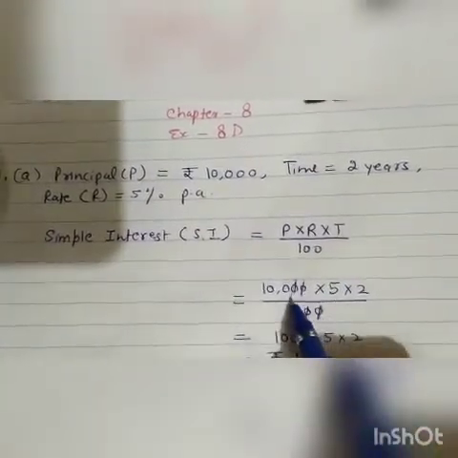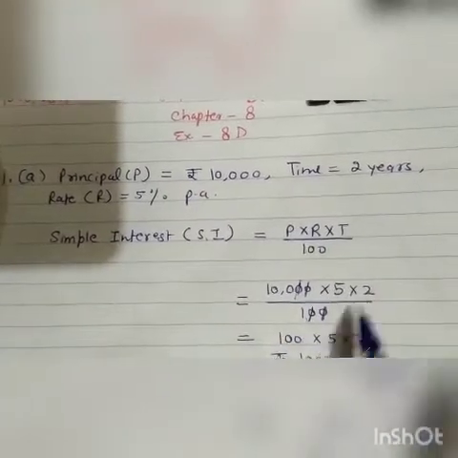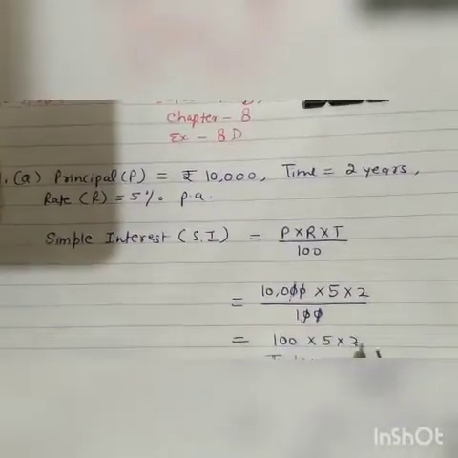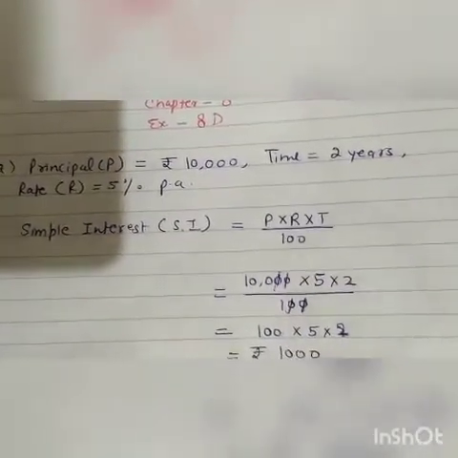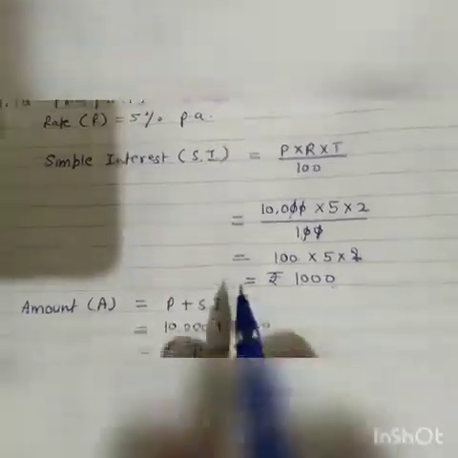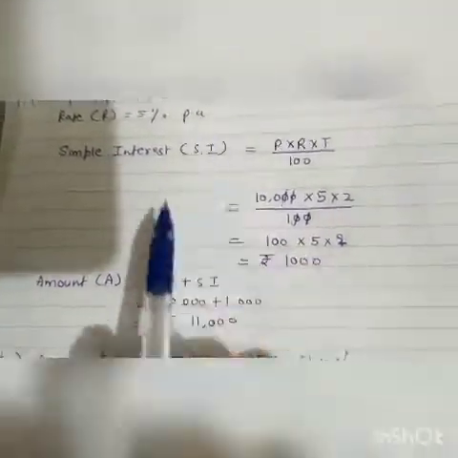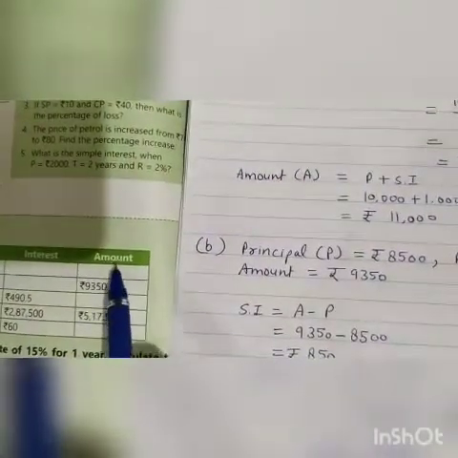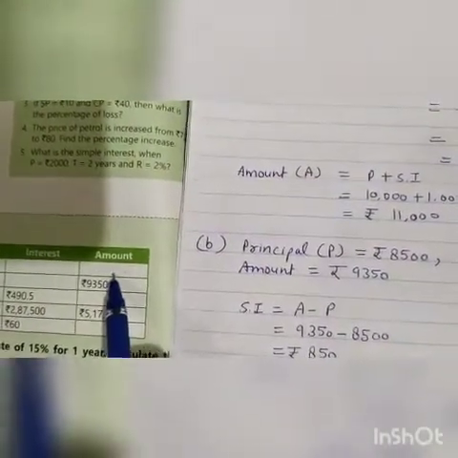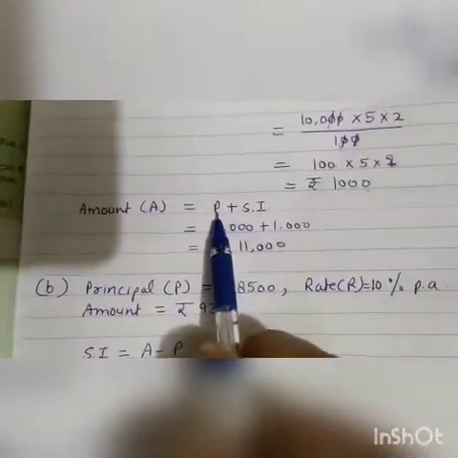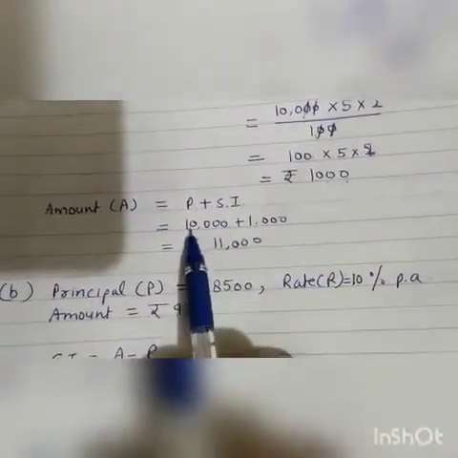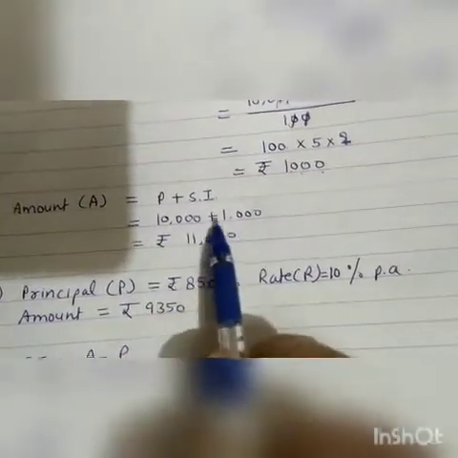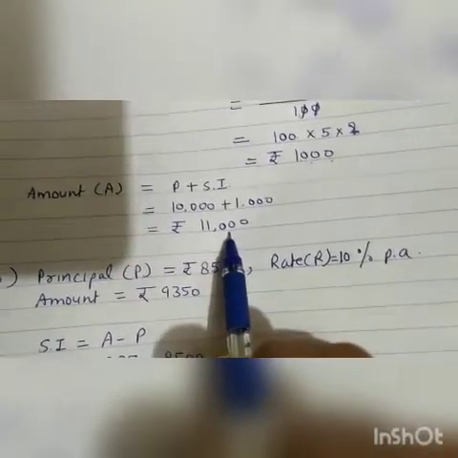0, 0 cancel. 0, 0 cancel. Then 100 into 5 into 2. It is 5 tens are 10, 100 multiply, this 10 is equal to 1,000 rupees. So what is the interest for this 10,000 rupees? It is 1,000 rupees. We have to find amount also because the column of amount is also blank. Amount is equal to principal plus simple interest. 10,000 principal plus simple interest 1,000. When we add 10,000 plus 1,000, it is 11,000. Clear?